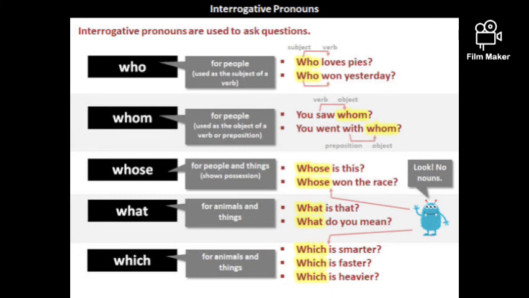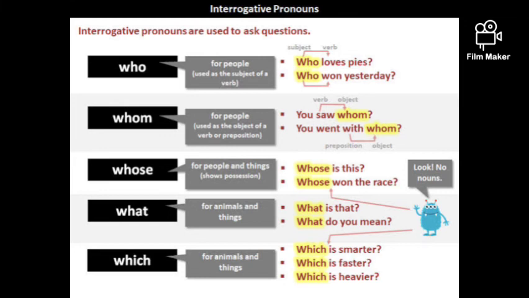Winning is the work. Who did? We don't know that person. Whom for people in object place. You went with whom. You might have observed now clearly what is subject and object. Whose we use for people and things. Whose is this? Whose won the race?